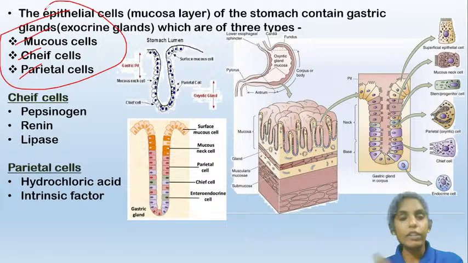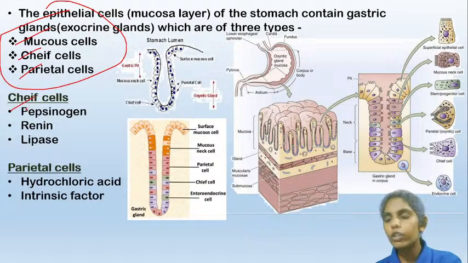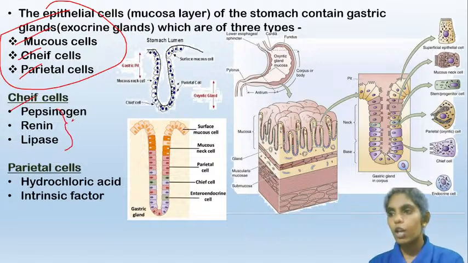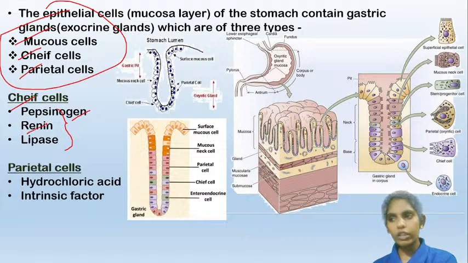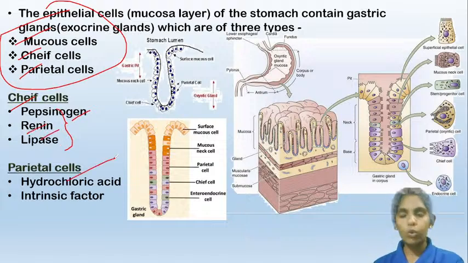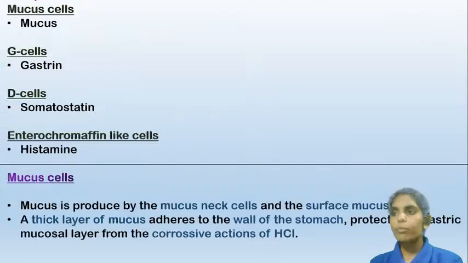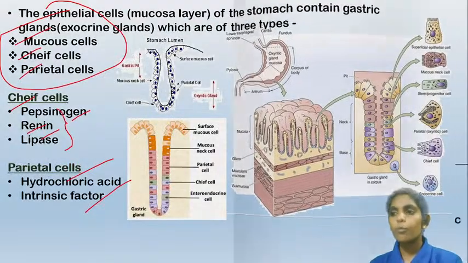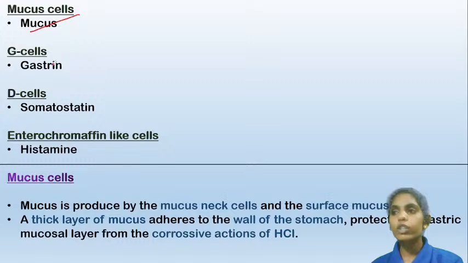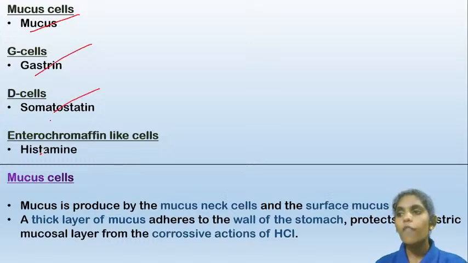So let us know the different cells and what they release. The chief cells release three types of enzymes: pepsinogen, renin, and lipase. Whereas the parietal cells release hydrochloric acid and the intrinsic factor. The mucus cells release mucus, G cells release gastrin, D cells release somatostatin, and the enterochromaffin-like cells release histamine.